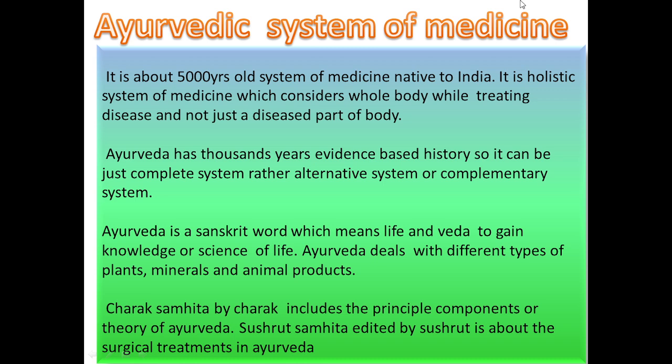Charak Samhita by Charak includes the principal components or theory of Ayurveda. Sushruta Samhita, edited by Sushrut, is about the surgical treatment in Ayurveda. So two important treatises are there from Ayurveda. First is Charak Samhita and second is Sushruta Samhita. Charak Samhita contains the theory and principal components of Ayurveda, whereas Sushruta Samhita contains surgical treatment in Ayurveda.